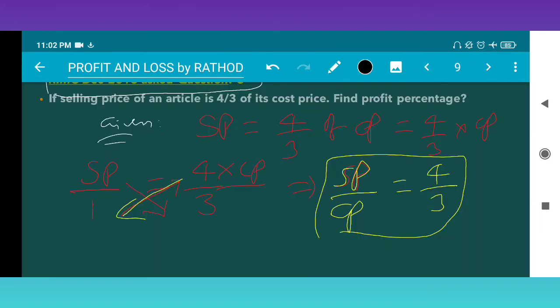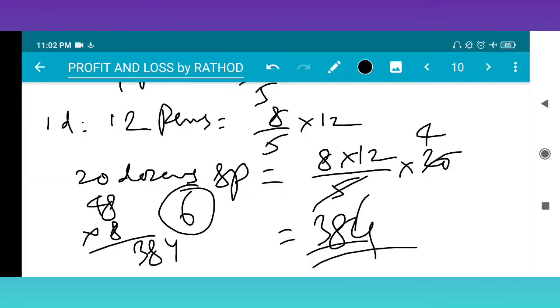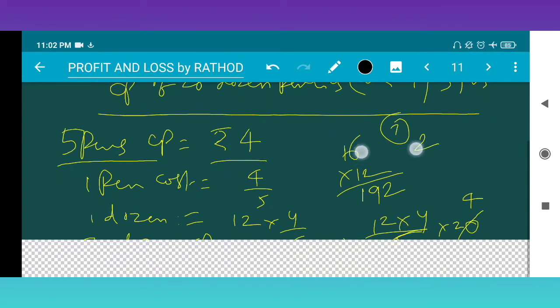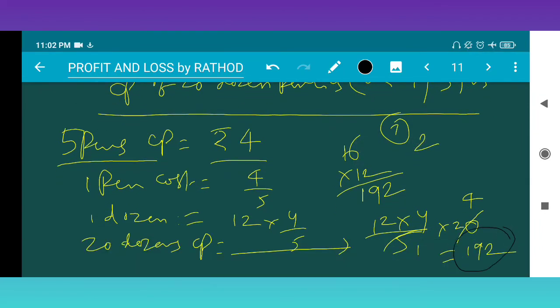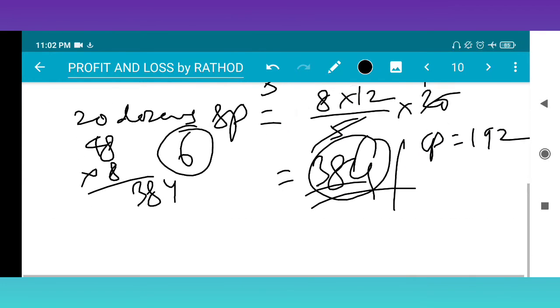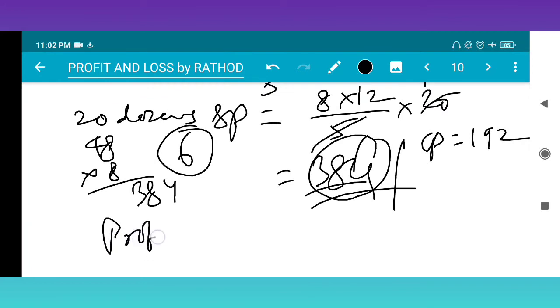So what to find? We have to find the gain percentage. So here 192 rupees is the CP. CP is 192 and SP is 384. So the profit is how much? 384 SP minus CP 192.